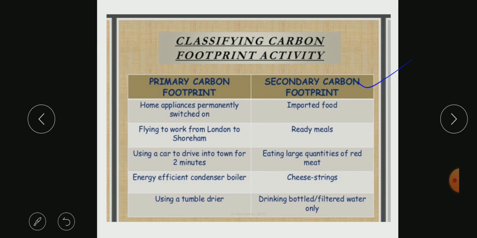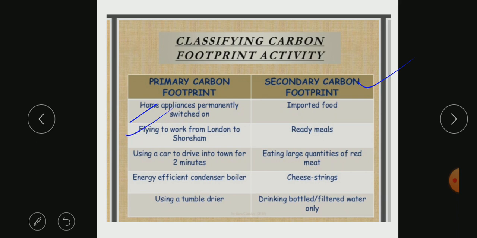So what is the difference between these two? Primary carbon footprint, examples: home appliances permanently switched on, like our TV, fan, refrigerators, washing machine. So that will come under primary carbon footprint.